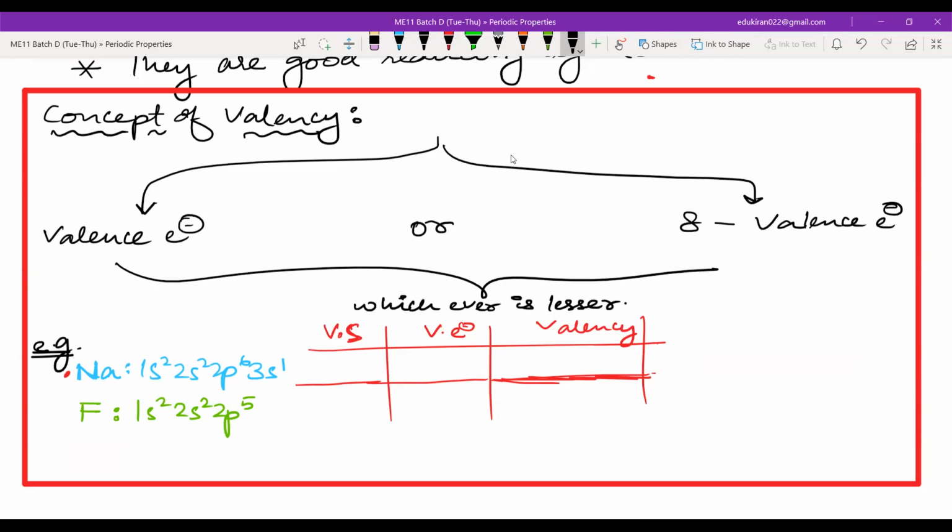So valence shell is what? In valence shell, we look at what is the maximum principal quantum number. Those principal quantum numbers are written as this is 1, this is 2, second shell, this is also in the second shell, and this is in the third shell. So valence shell is 3.